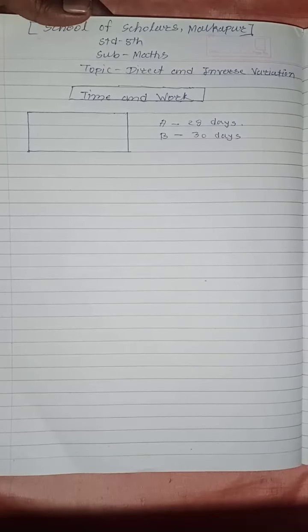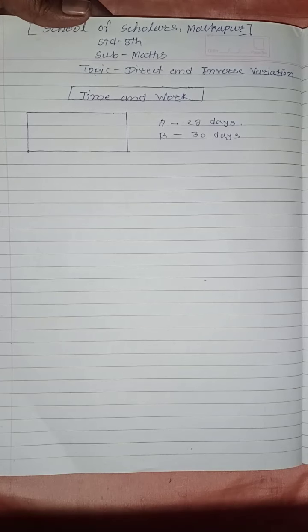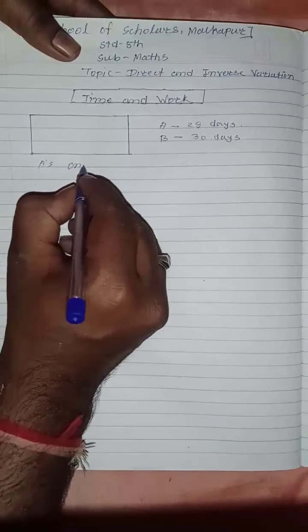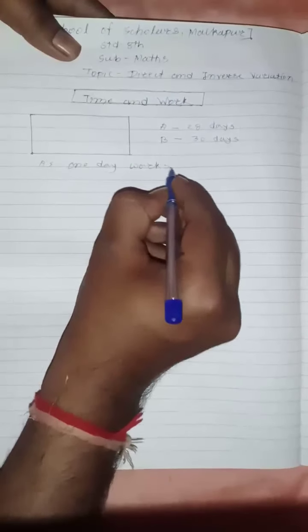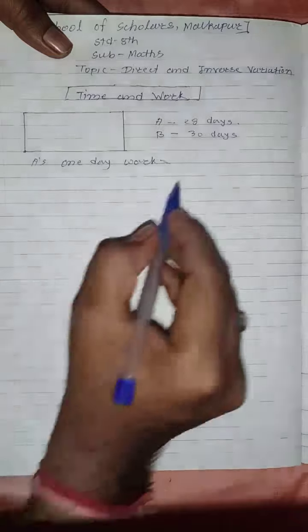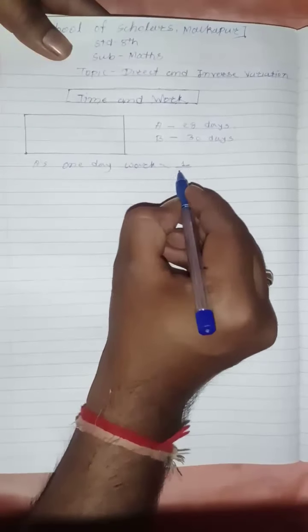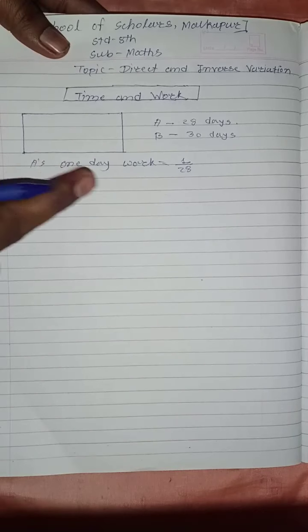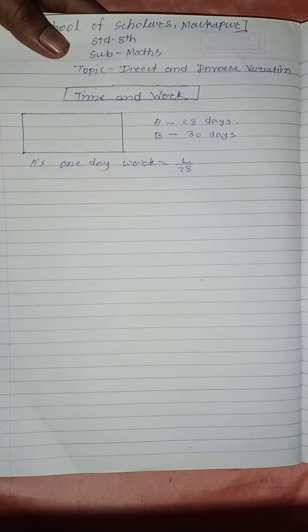So, A's one day work: can you determine how much work he will do in one day? One day out of 28 days is his one day work.